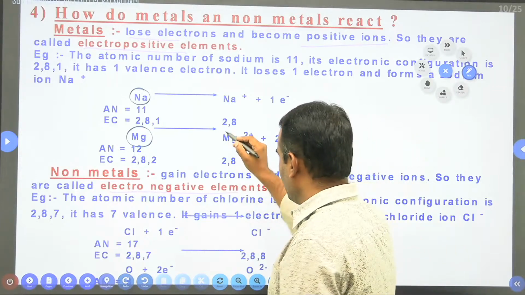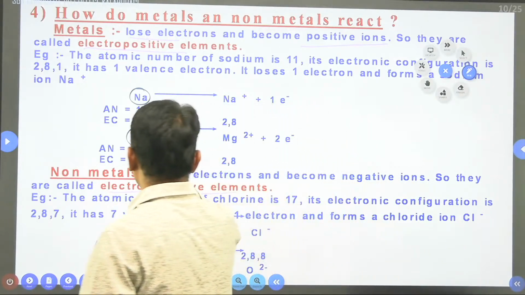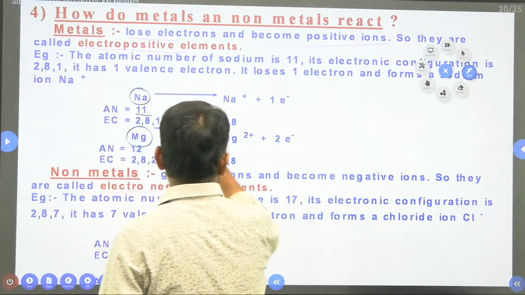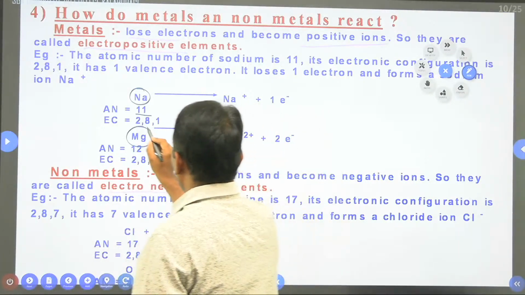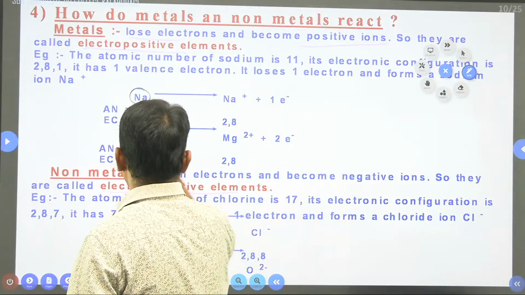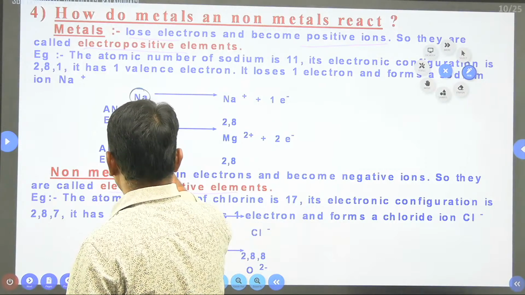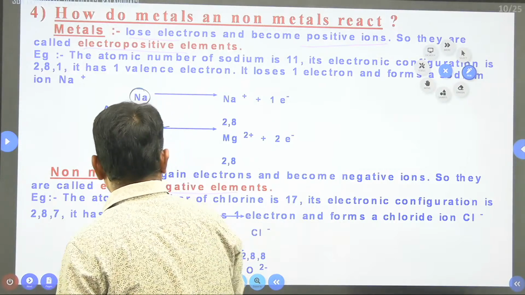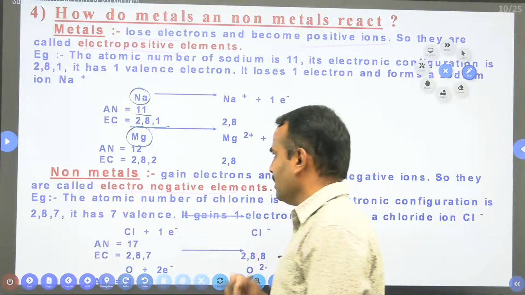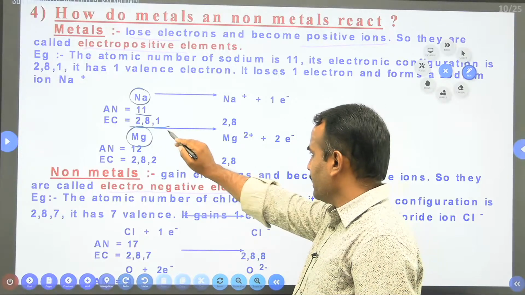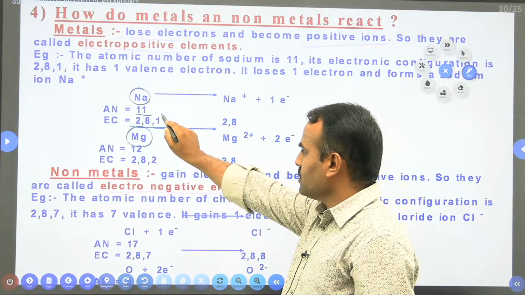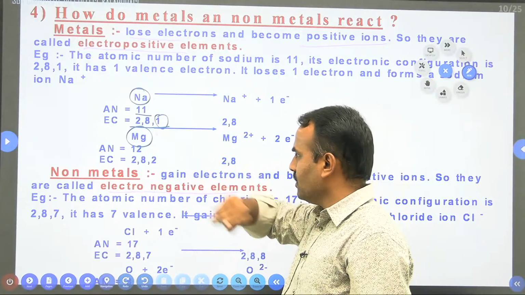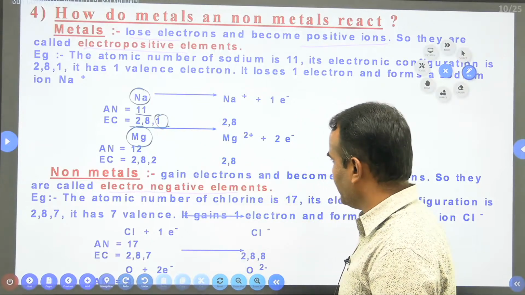They have given sodium here, atomic number 11. In it, the first orbit consists of 2 electrons, the second shell 8 electrons, and the outermost shell contains 1 electron.